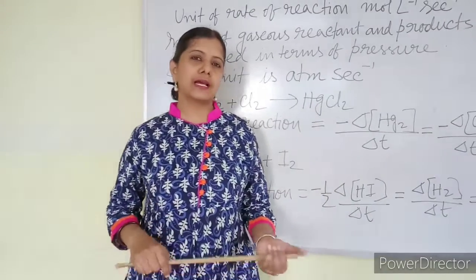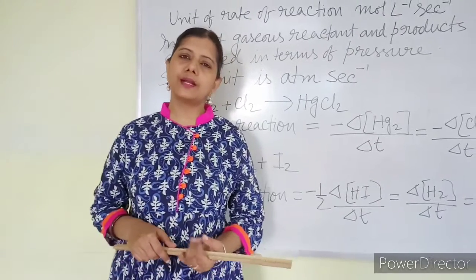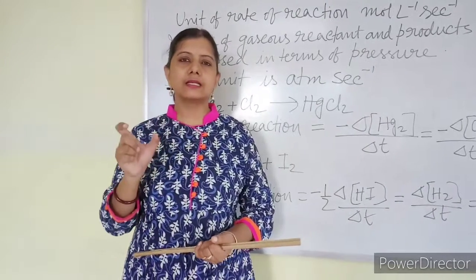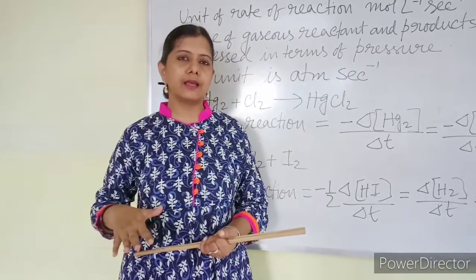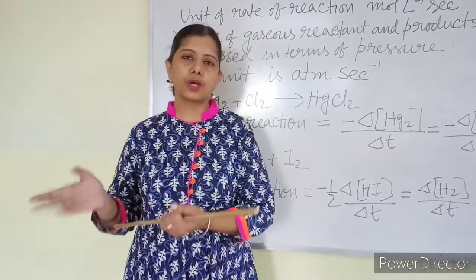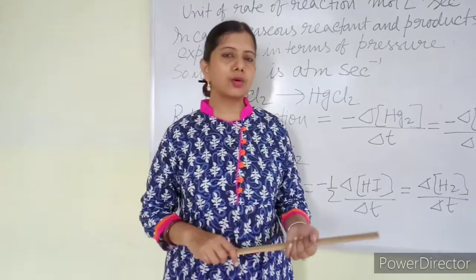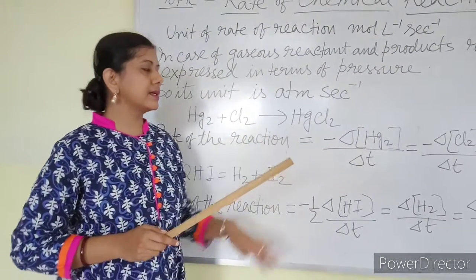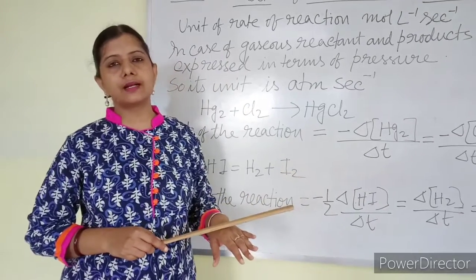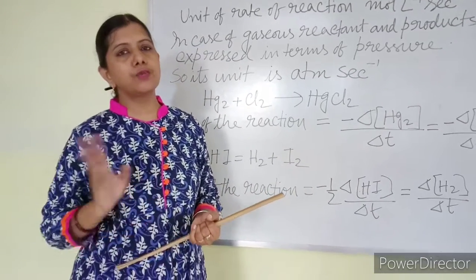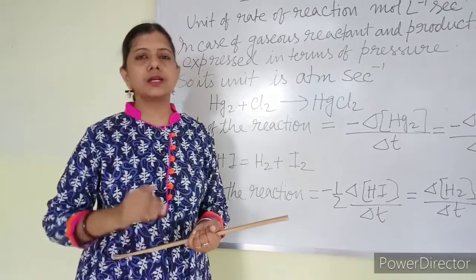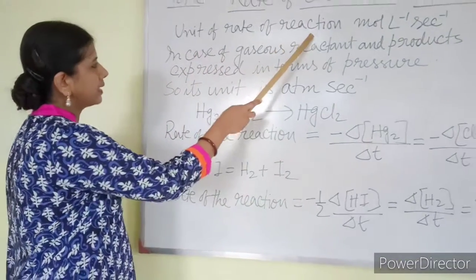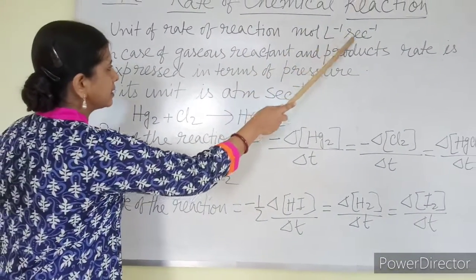Unit of rate of a reaction. Previously I told how to find out the rate. Rate of a reaction is rate of decrease in the reactant by time or increase in the product by time. So how to write down the unit? Concentration of the reactant and product is given in terms of mole liter inverse. Concentration divided by time means mole liter inverse second inverse. So the unit of rate of a reaction is mole liter inverse second inverse.